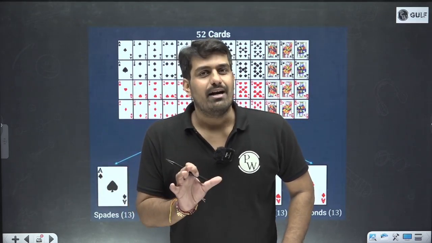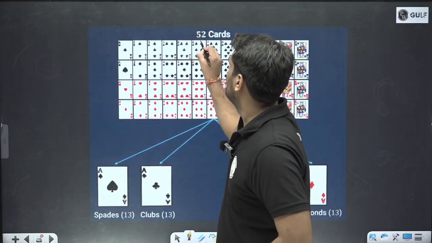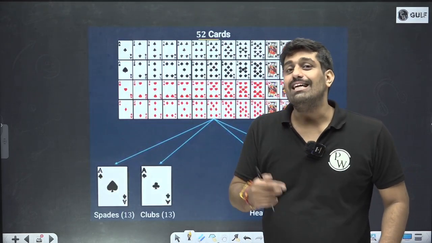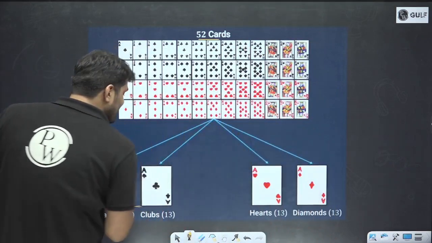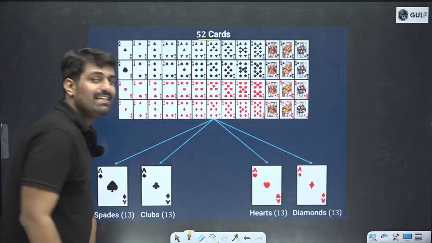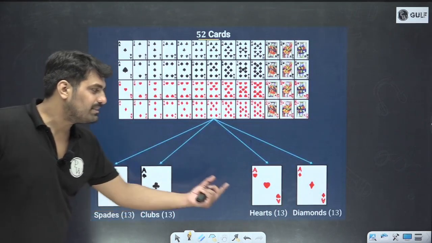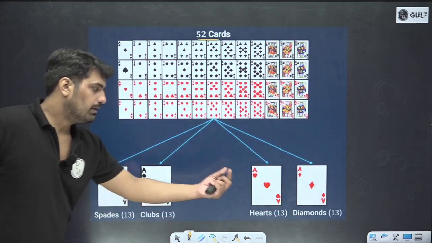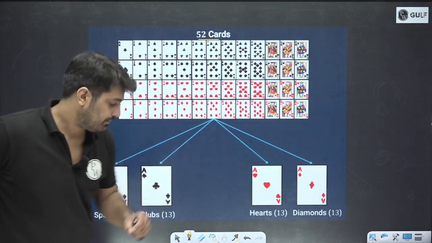In a deck of cards, total 52 cards are there. Total 52 cards. In the case of 52 cards, we have 4 suits. What are suits? Suits is basically a type. So this is one type, this is another type, this is another type, this is another type. Spade, club, heart, diamond. Names are different and are important.